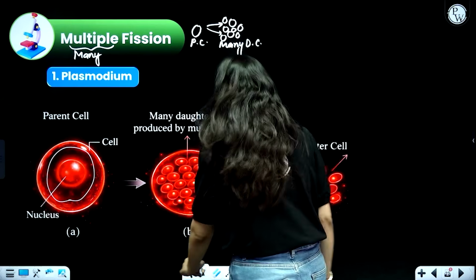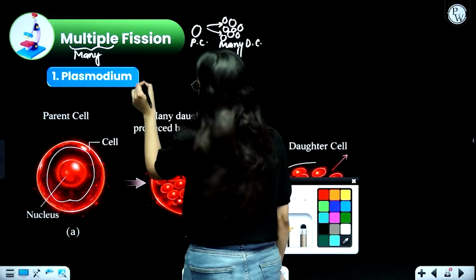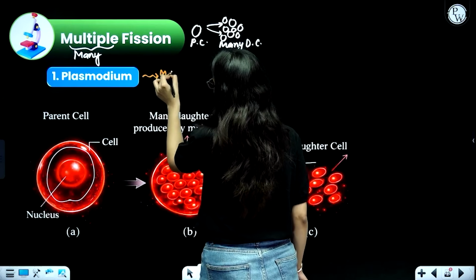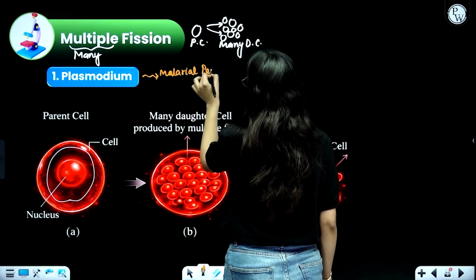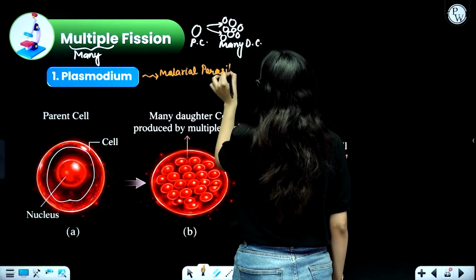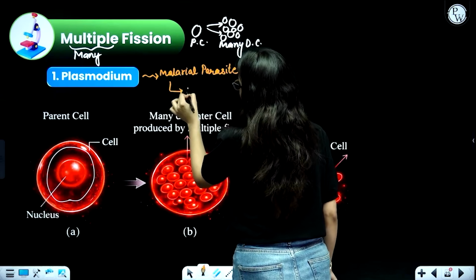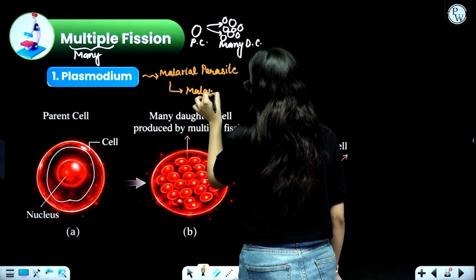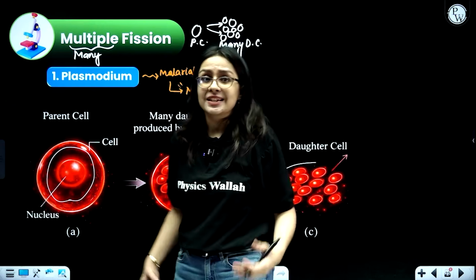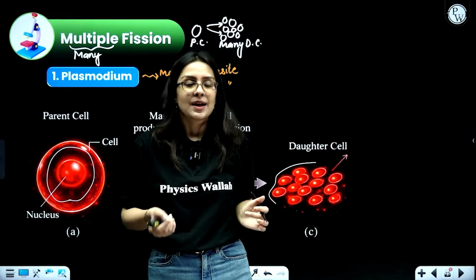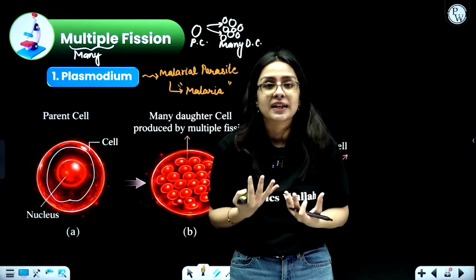Plasmodium is actually a malarial parasite. Why is it called a malarial parasite? Because it is responsible for causing malaria. Now you might think, ma'am, we have studied that mosquitoes cause malaria. Beta, mosquitoes actually spread malaria.